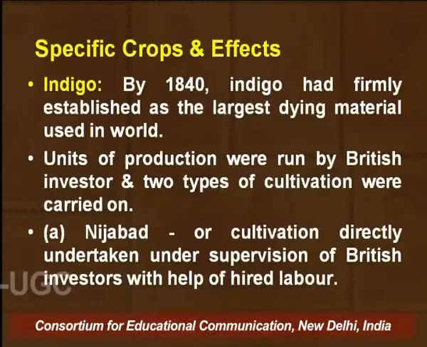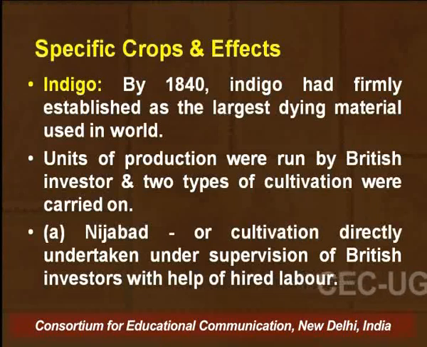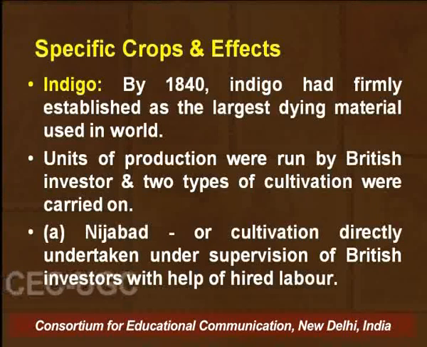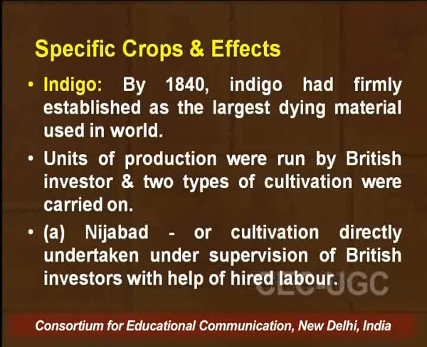If we try to understand the specific crops and their effects, we will find that by 1840, indigo had firmly established itself as the largest dyeing material used in the world, and the units of production were being run by British investors, and two types of cultivation were being carried on. One was the Nijabat, or cultivation directly undertaken under the supervision of British investors with the help of hired labor.